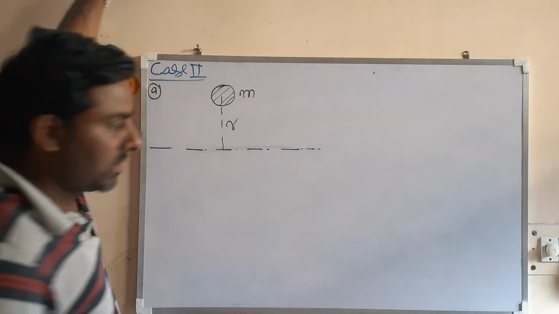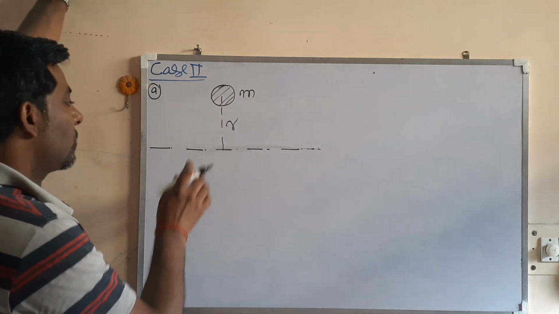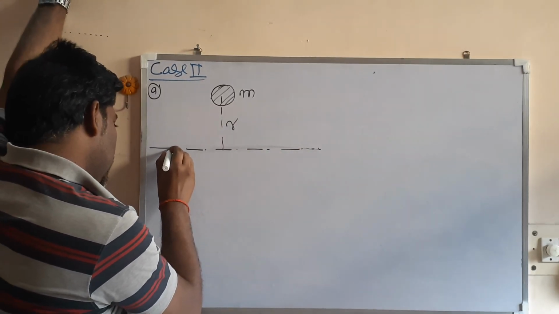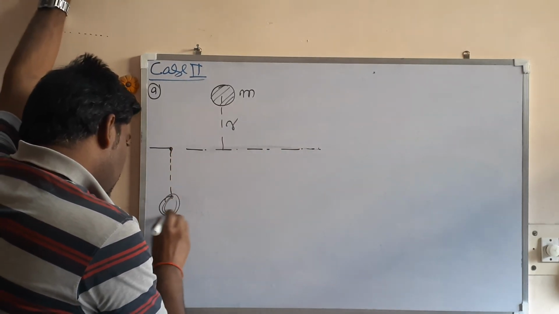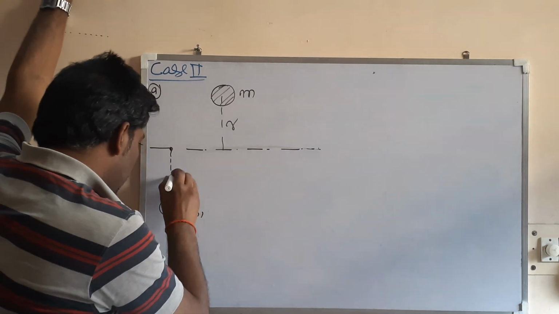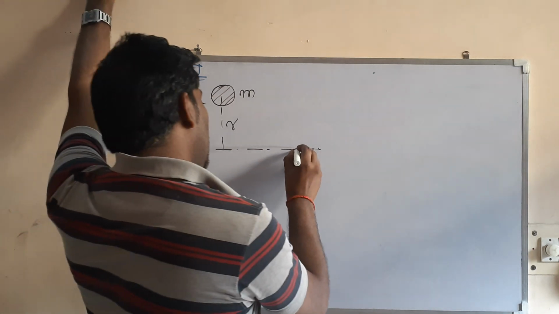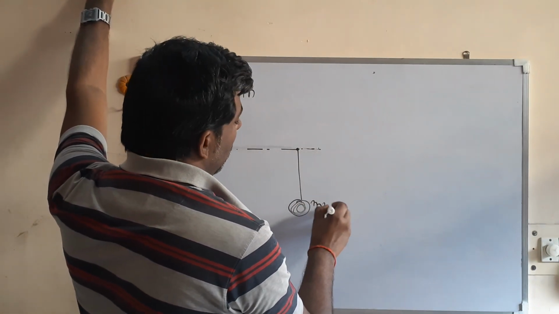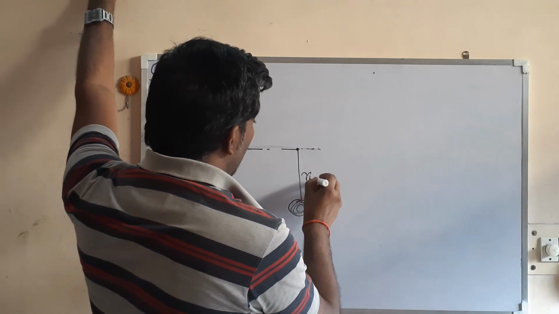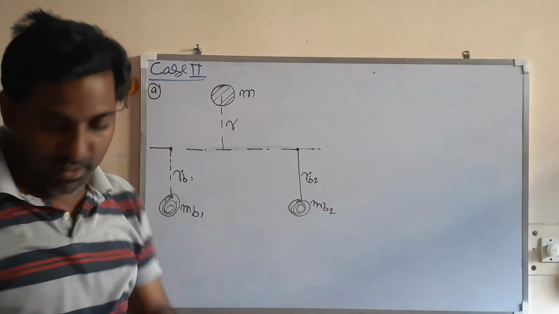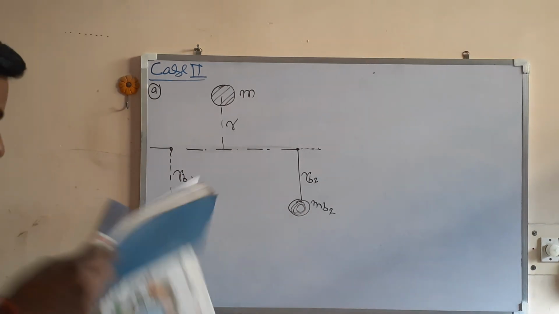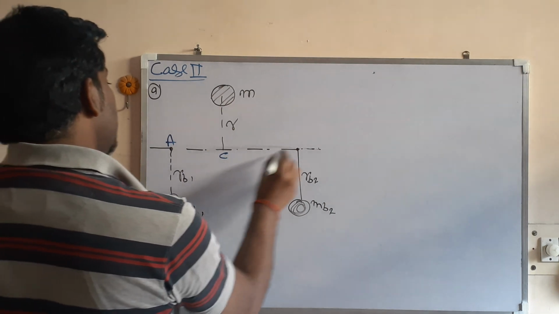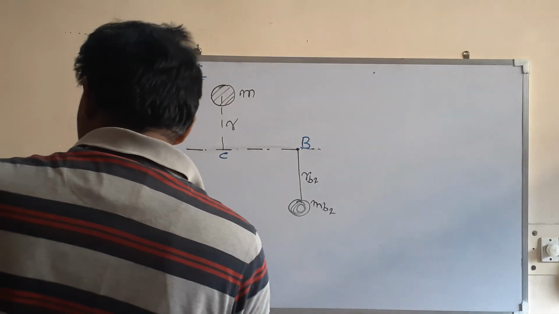Now I am going to balance this mass. How can this be balanced? It can be balanced in two different planes. Let us say in this plane the balancing mass is mb1 at a radius rb1, and in another plane there is another balancing mass mb2 at a radius rb2.